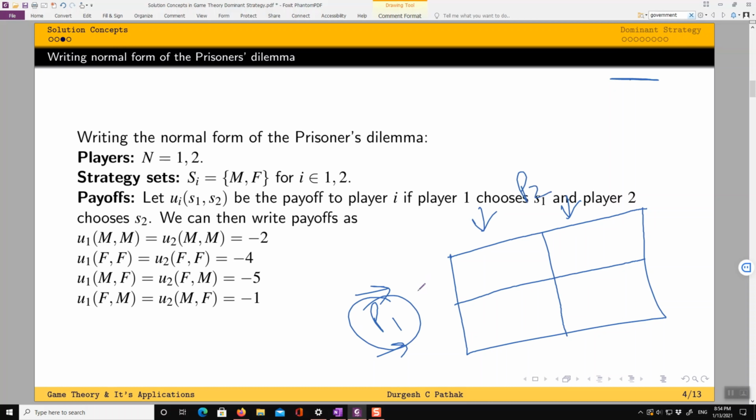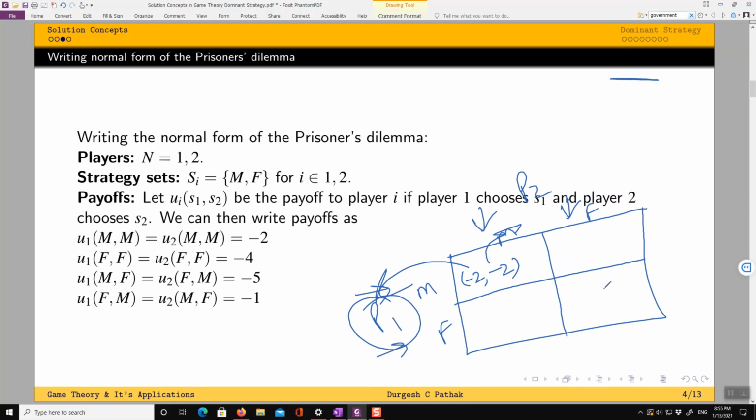So they have the same actions: mum, fink, mum, fink. We need to put their payoffs here. Again by convention, when we are writing, the first payoff is always of player 1, while the second one is for player 2. So this belongs to this person, this belongs to player 2. So we can actually write it like this.